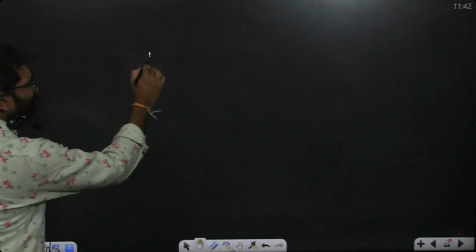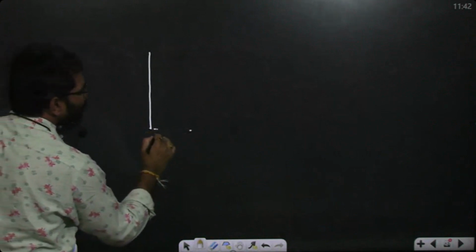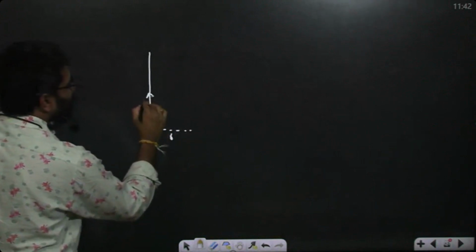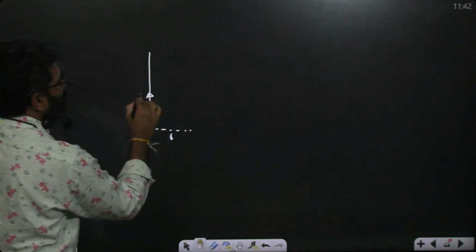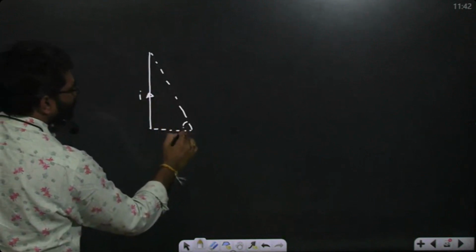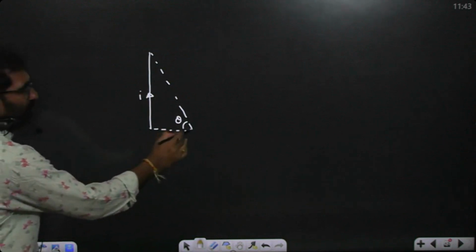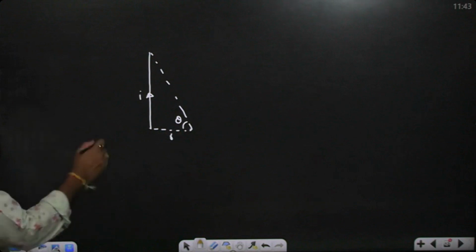A semi-finite wire is given. I am finding the field at a distance R. The current carrying element is I, and this angle is theta. Then what is your formula for this? Is the magnetic field due to this semi-finite current carrying wire at this point into the plane or out of the plane? Definitely into the plane.